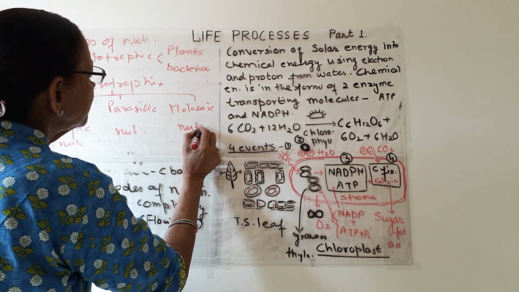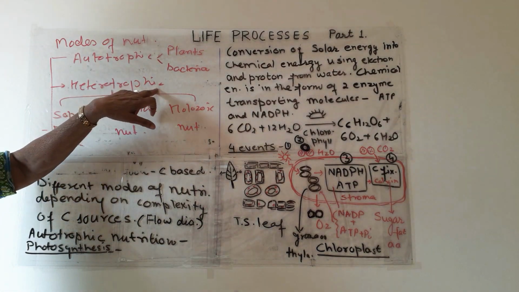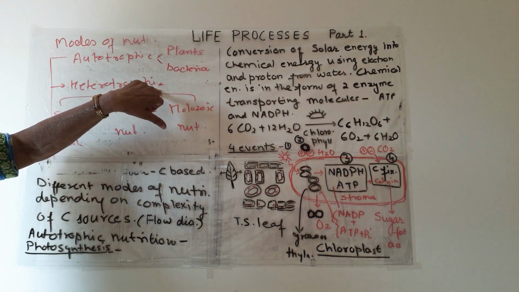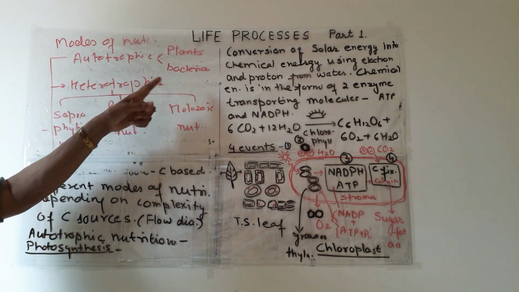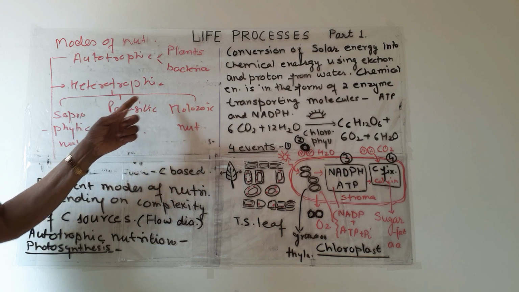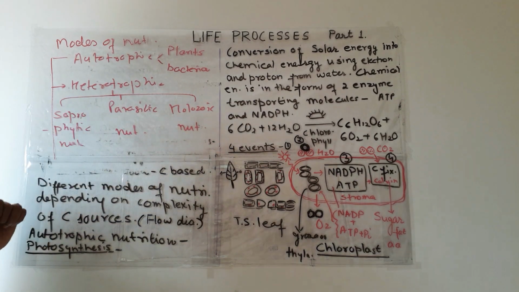Three types of nutrition are there. Under heterotrophs, heterotrophs are other than the plants, and they are the animals, and some fungi also. So heterotrophic, three types: saprophytic, parasitic and holozoic.